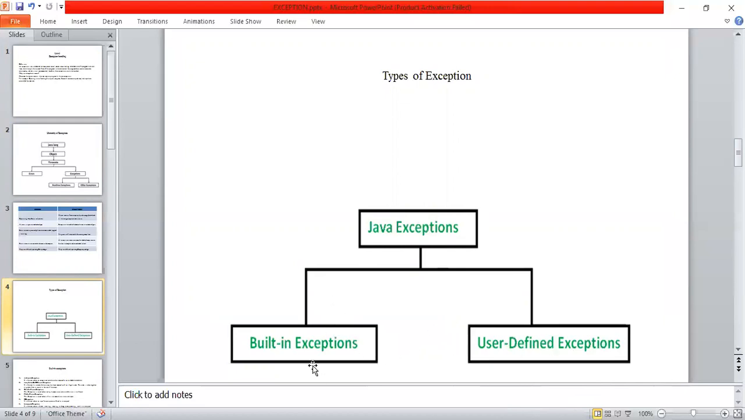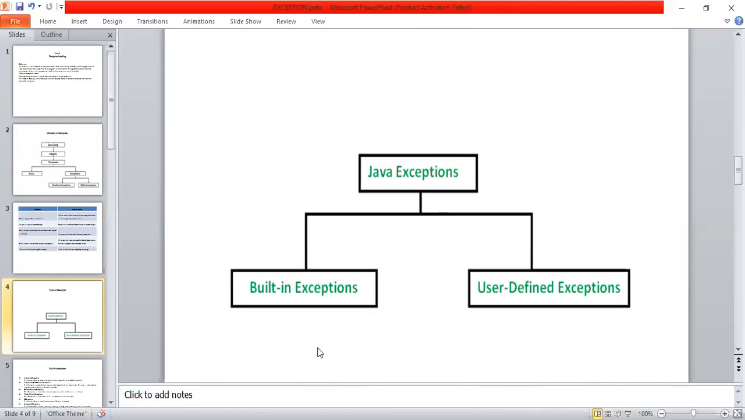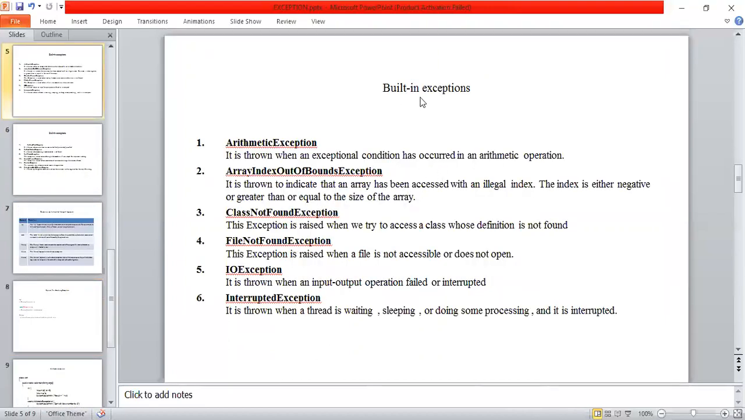Now we'll discuss the built-in exceptions. Java supports 12 built-in exceptions. The first one is ArithmeticException. Arithmetic exceptions occur due to mistakes during an arithmetical operation. The arithmetical operations are plus, minus, multiplication, division, and modulo division.